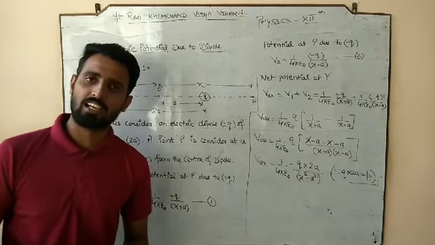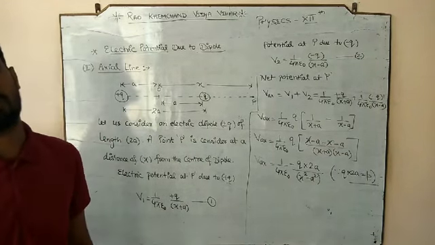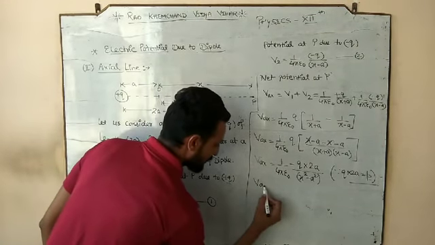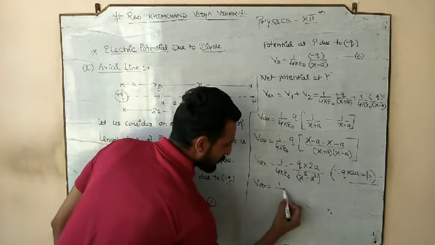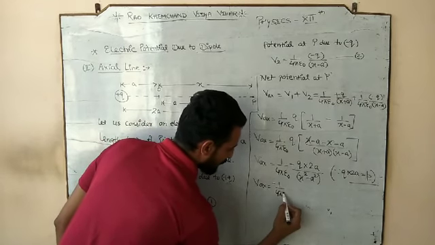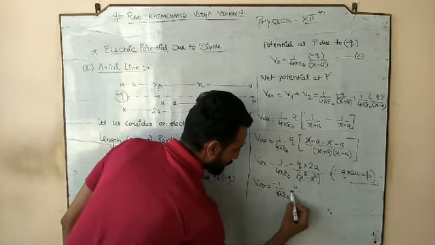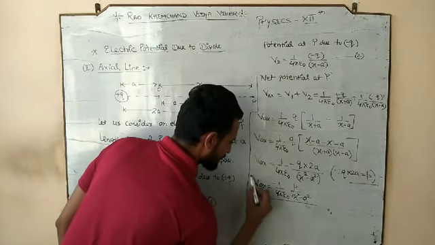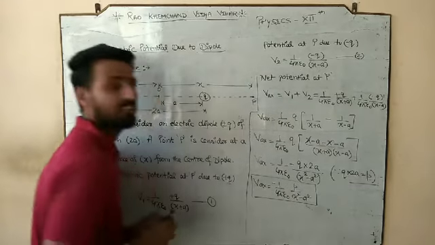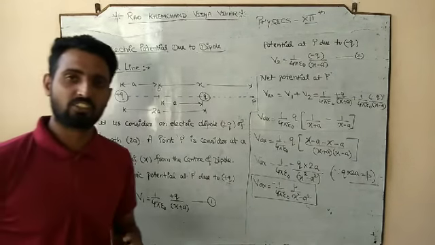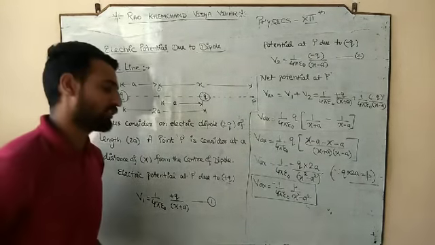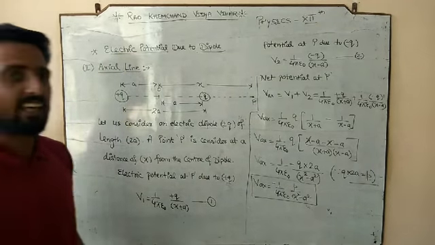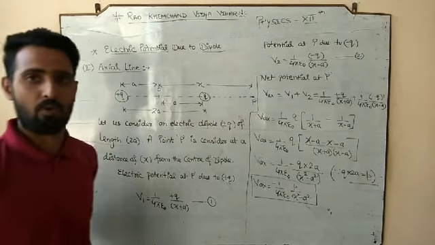The product of the charge and the separation between the charges is called the electric dipole moment. So we have V axial is equal to negative 1 by 4 pi epsilon naught p by x square minus a square. And here we have the expression for electric potential at point P, which is on the axial line of the electric dipole.